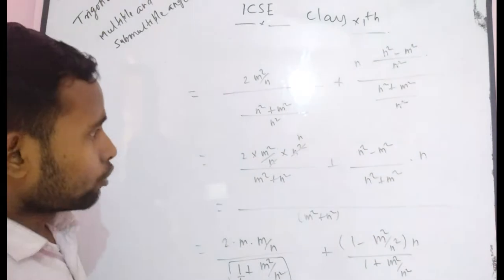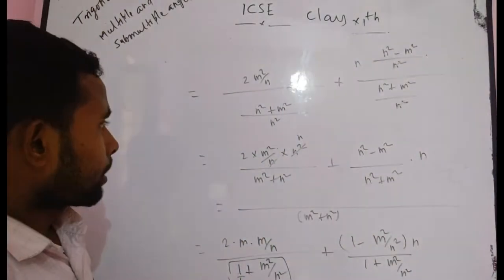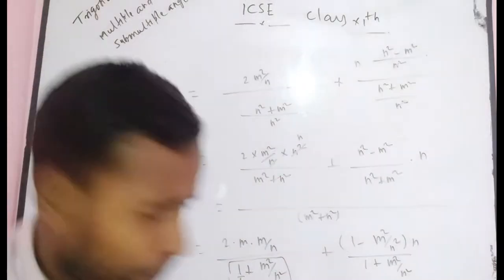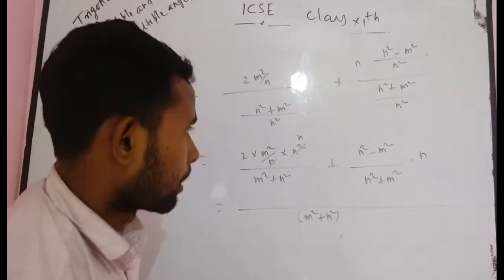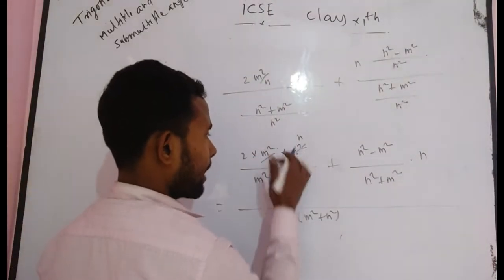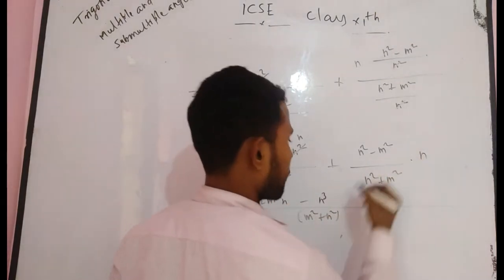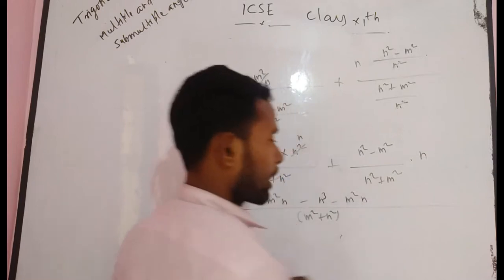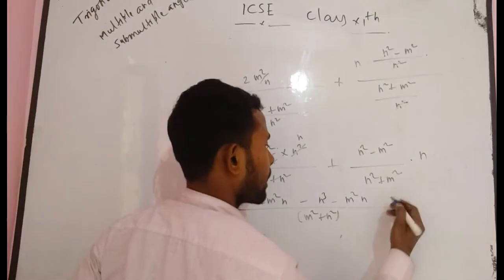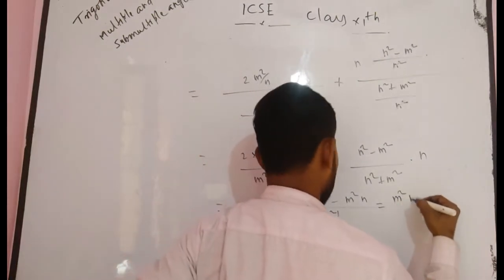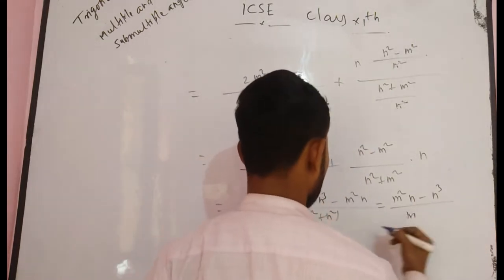Now you have to solve again. If you try to solve it, you get simplify. Firstly, one minute, rub this part. You get here n square plus m square as an LCM, and the above part will be 2m square n, and it becomes n cube, and it becomes minus m square n. Can you write? Now 2m square n and minus m square n, that will be single m square n. So can you write it? m square n minus n cube divided by m square plus n square.